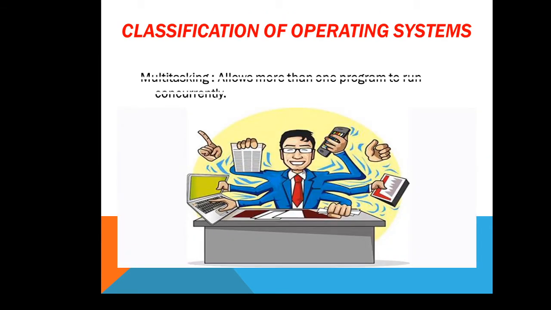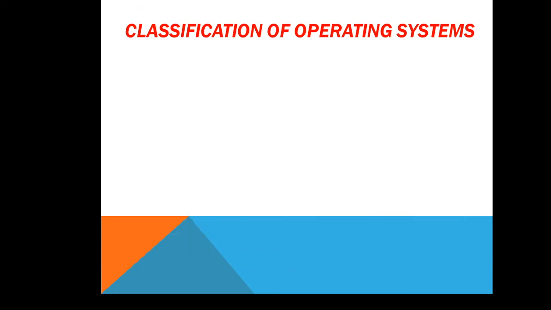So the next type, which is known as multitasking, allows more than one program to run concurrently, and this situation is given by the figure. In the figure, the man is operating his mobile, he is arguing, he is giving a lecture, he is reading a book, then he is working on his laptop showing a checklist, and he is doing multiple tasks together. So multitasking is what? It allows more than one program to run concurrently.